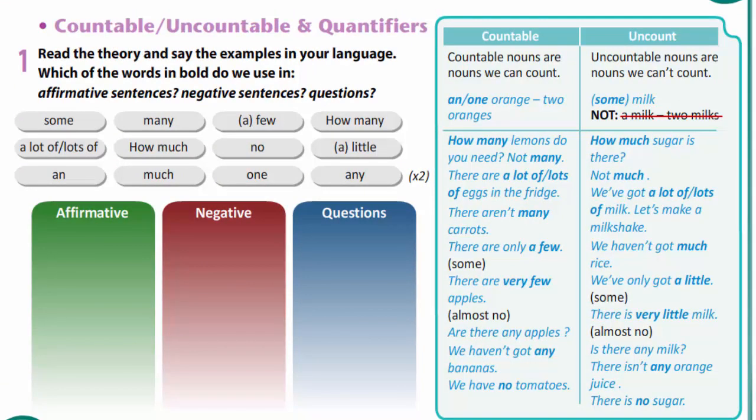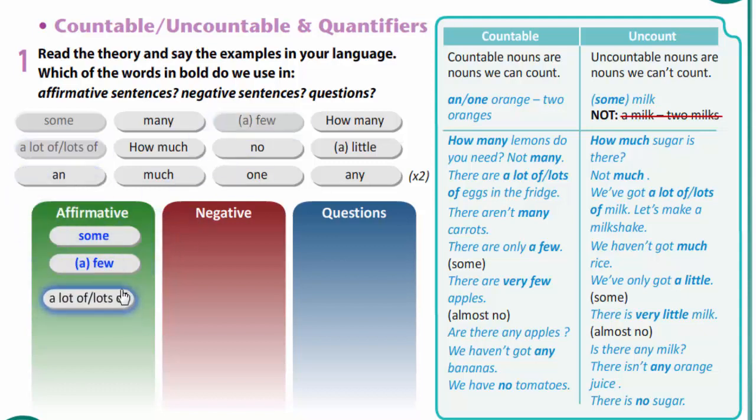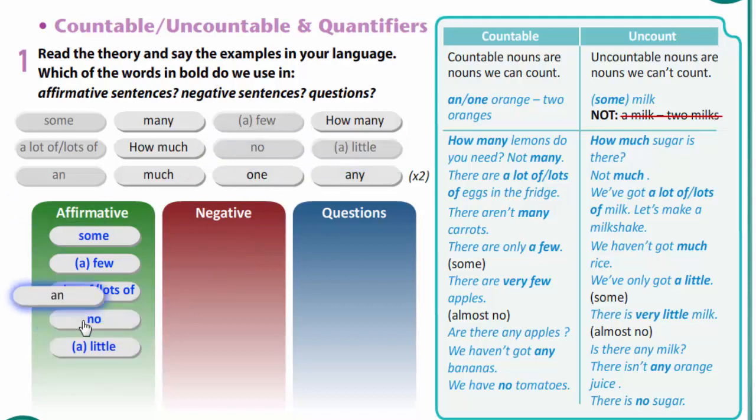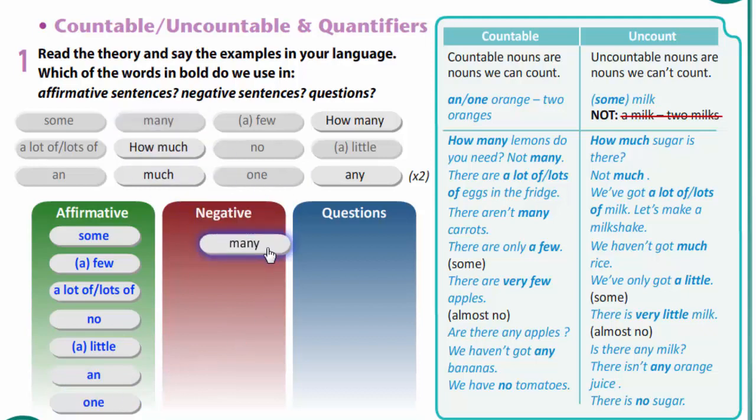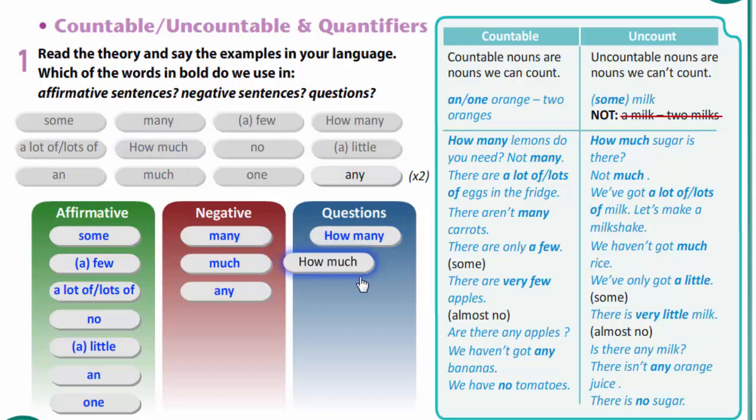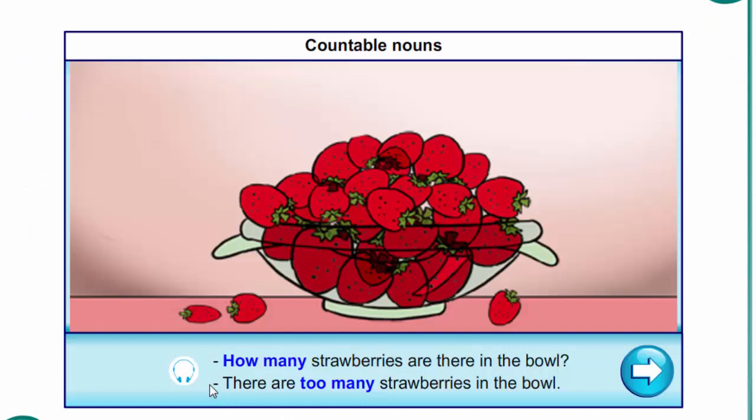Now we are to define which of these words we can use in affirmative sentences. Let's check. There are some, a few, a lot of, lots of, no, a little, and one. In negative sentences, many, much, any. In questions, how many, how much, any. Now let's listen to some more examples.